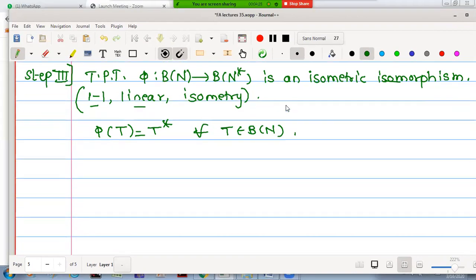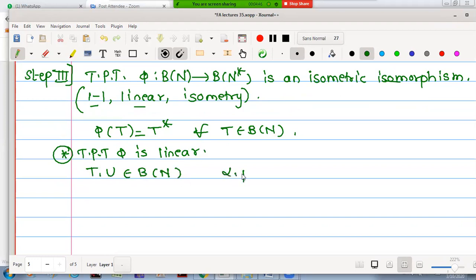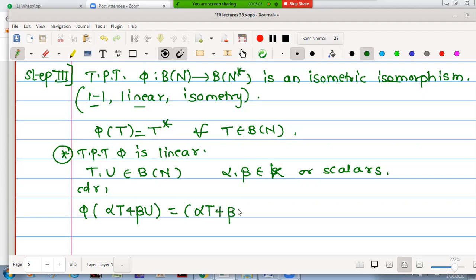Now let us prove the points one by one. First we will prove that the mapping phi is linear. To prove linearity, what should we do? We should start with any two operators T and U in B(n), and let alpha and beta be any scalars in K, where K is the field, either real or complex. Let me consider the phi image of alpha T plus beta U. By the definition, this is simply (alpha T plus beta U) star.